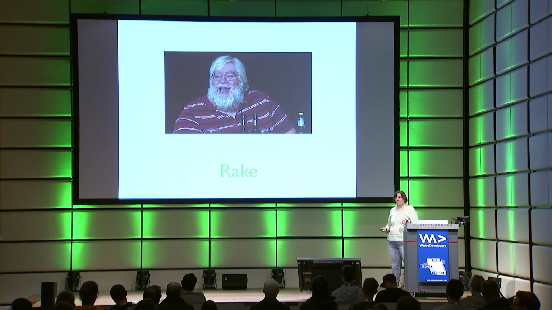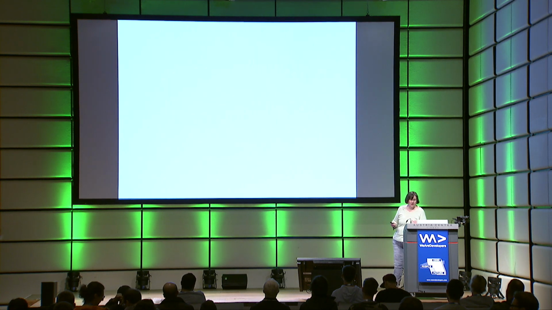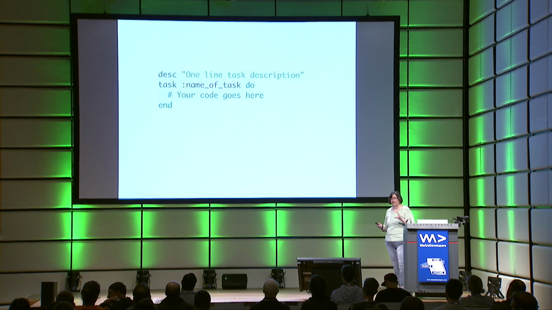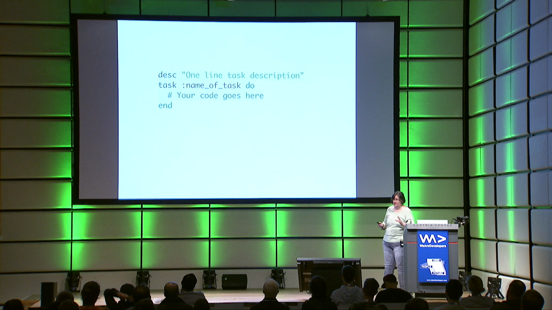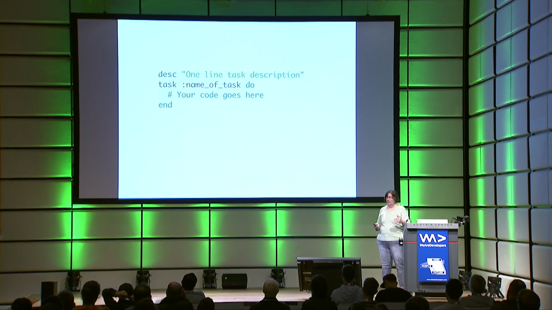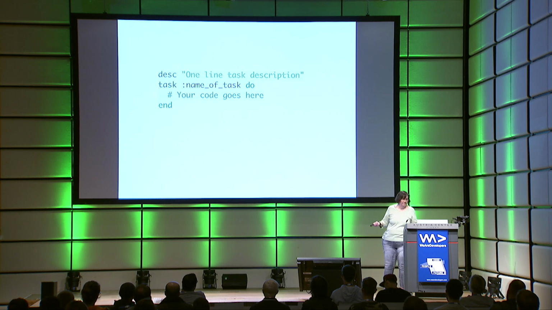Now, the great thing about DSLs is you can make them very specific to what you're trying to do. So let's look at a Rake example here. This is the definition of a Rake build task. One-liner description, you define your task, you give it a name, and then you have a code block where you can put any kind of Ruby code that you want.